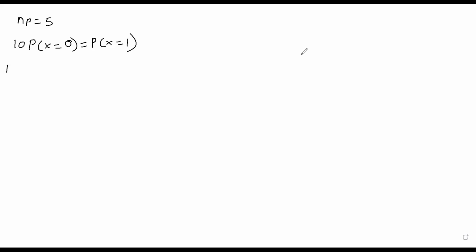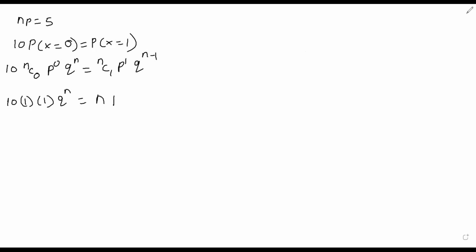We know the binomial function, so we can expand this. 10C0 p^0 q^n is equal to 10C1 p^1 q^(n-1). 10C0 is 1, p^0 is 1, q^n is equal to nC1 which is n, p into q^(n-1), which we can write as q^n upon q. q^n will get cancelled. 10q is equal to np.